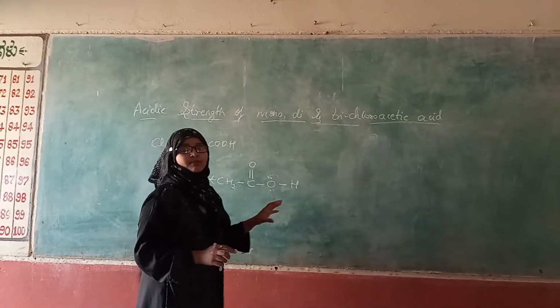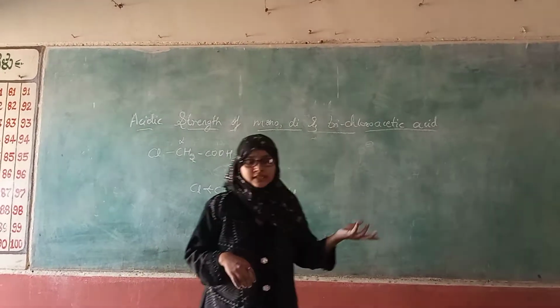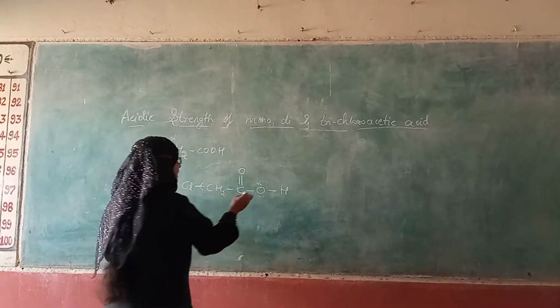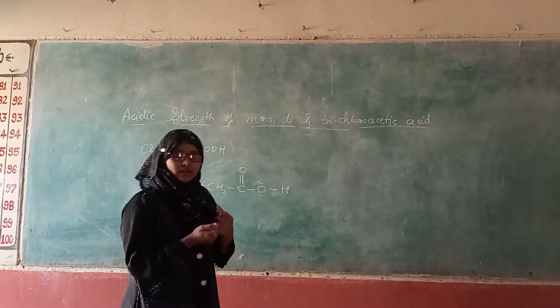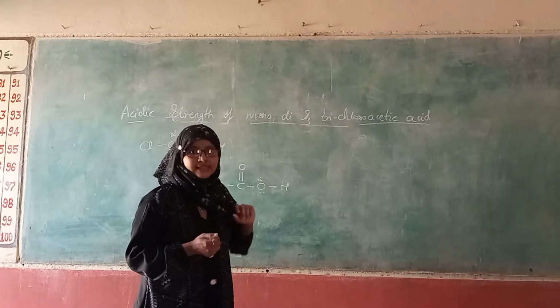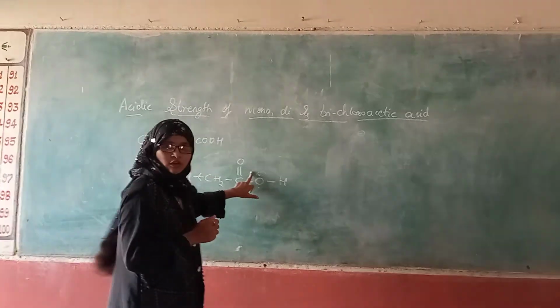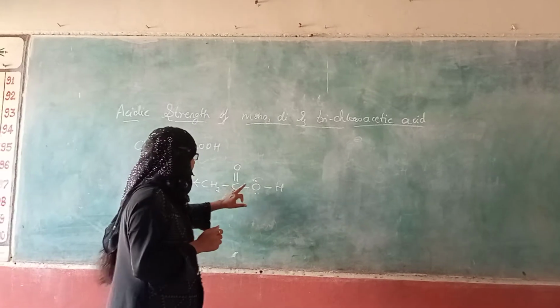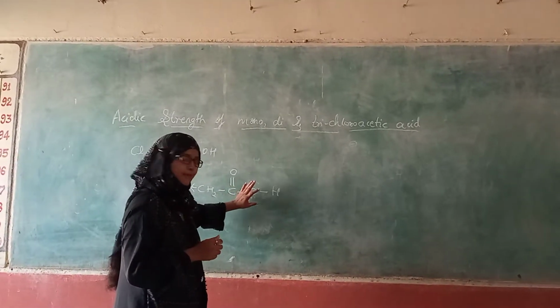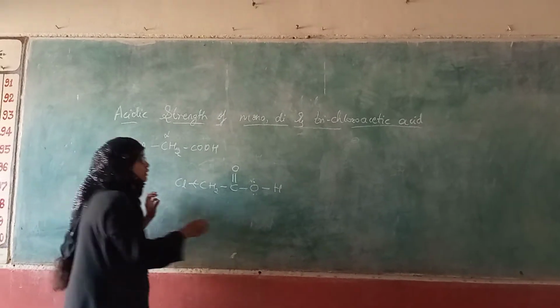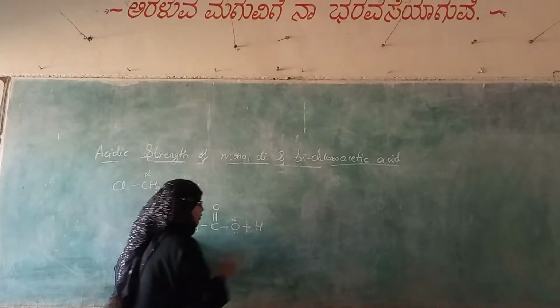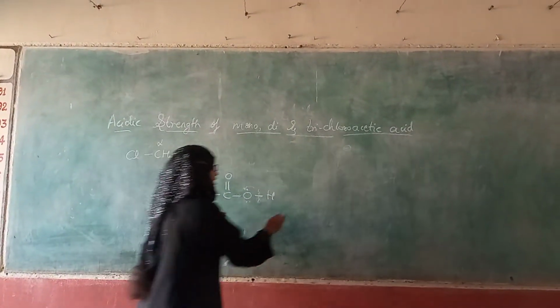So this increases the stability. What happens here? If someone is dragging the electrons, dragging them by the hand, then we can leave easily. In this case of oxygen also, the electrons are dragged through the chlorine. So this hydrogen and oxygen bond breaks very easily and